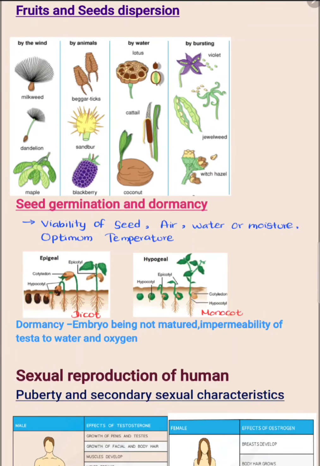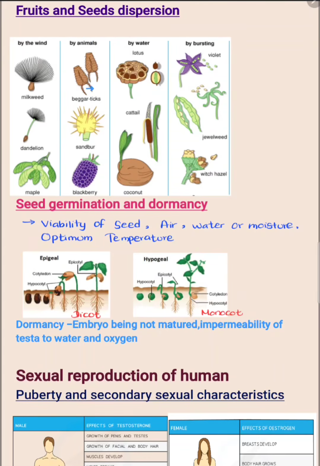The fruits or seeds that are dispersed by the wind have hair-like structures as shown in this figure, and some fruits have wing-like structures. The horror has a wing-like structure, and the seeds are also lightweight and can float on the air, and they also consist of a large number of seeds at one time. The second method is animals.